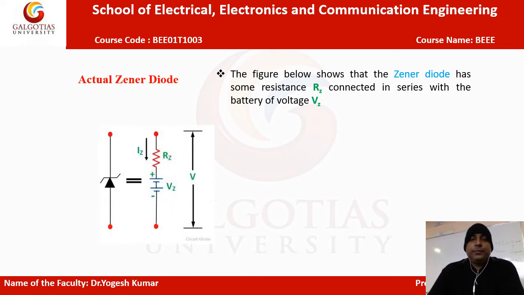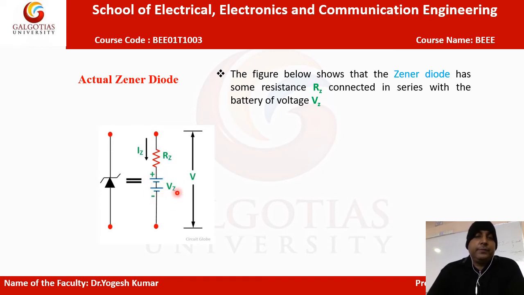Here you can see the Zener diode has some resistance Rz connected in series with the battery voltage Vz. In the previous slide, for the ideal Zener diode, we neglected this Rz, so the voltage was only Vz.